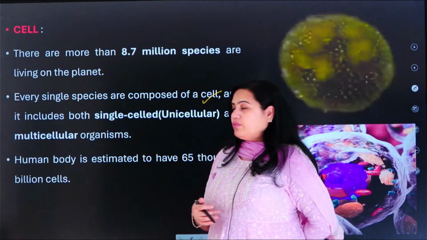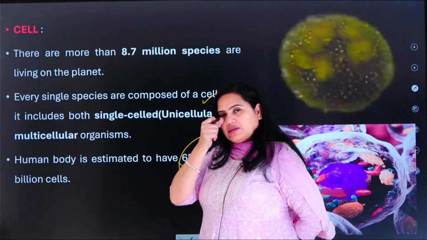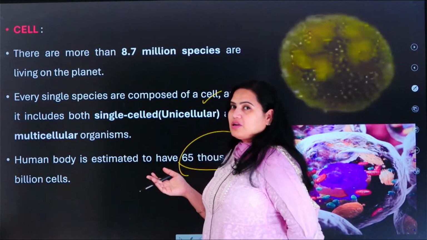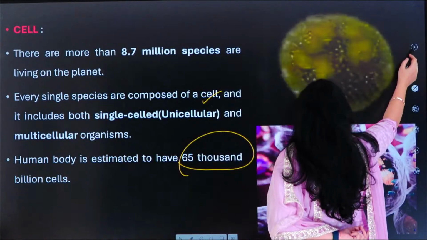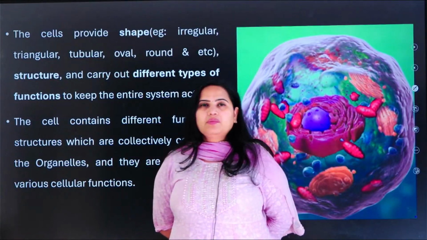And inside our human body it is estimated to have 65,000 billion cells. Okay, 65,000 billion cells which are actually present inside our human body. That is one simple estimation. And what is the importance of this cell?